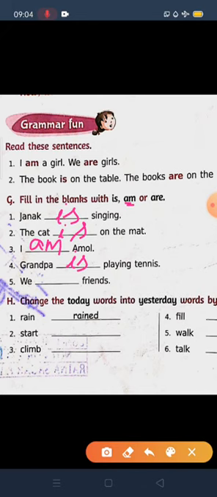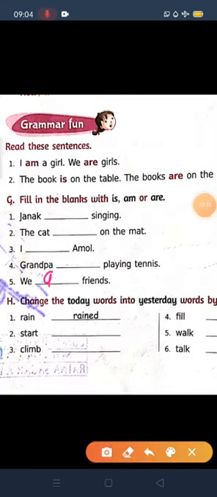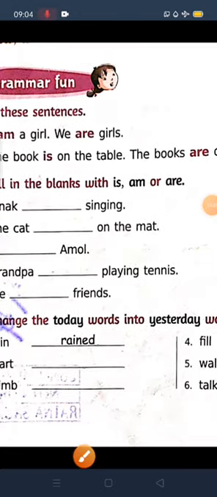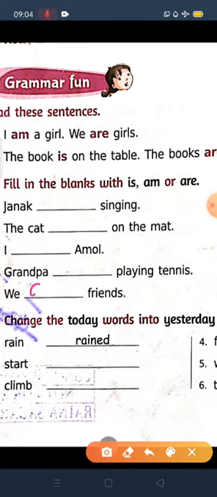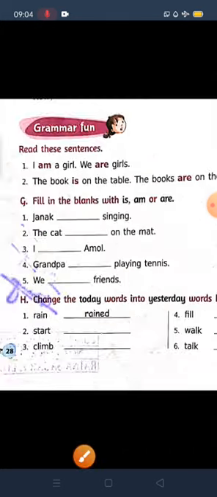Now we means more than one. Okay, so we have to use are there. We are friends. Here grandpa is, here am, here the cat is, here Janak is. Children, all of you understood where we have to put is, am and are?